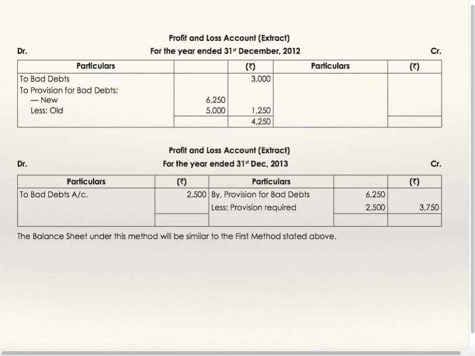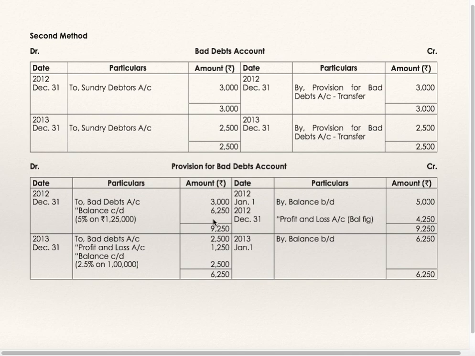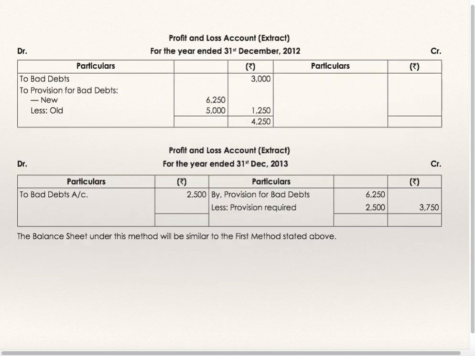Directly to the profit and loss account credit, you can write this amount 1250 as by provision for bad debts 1250, which includes bad debts also. The balance sheet under this method will be similar to the first method stated above. So as per the first method and second method, the balance sheet is the same. That is the reason why it has not been prepared.